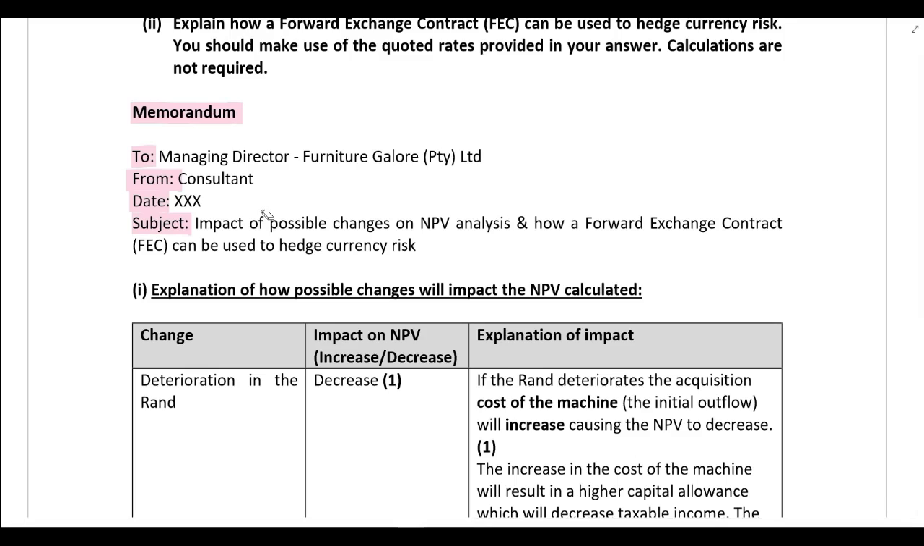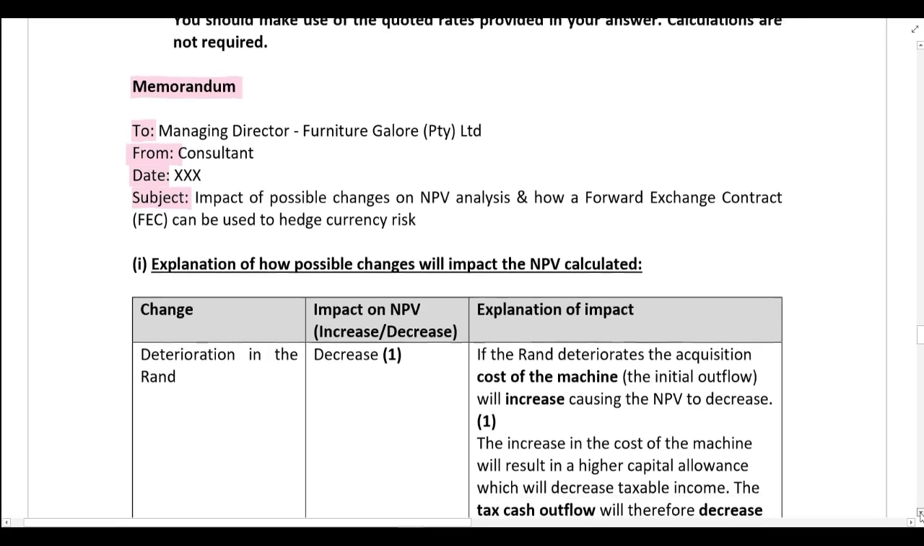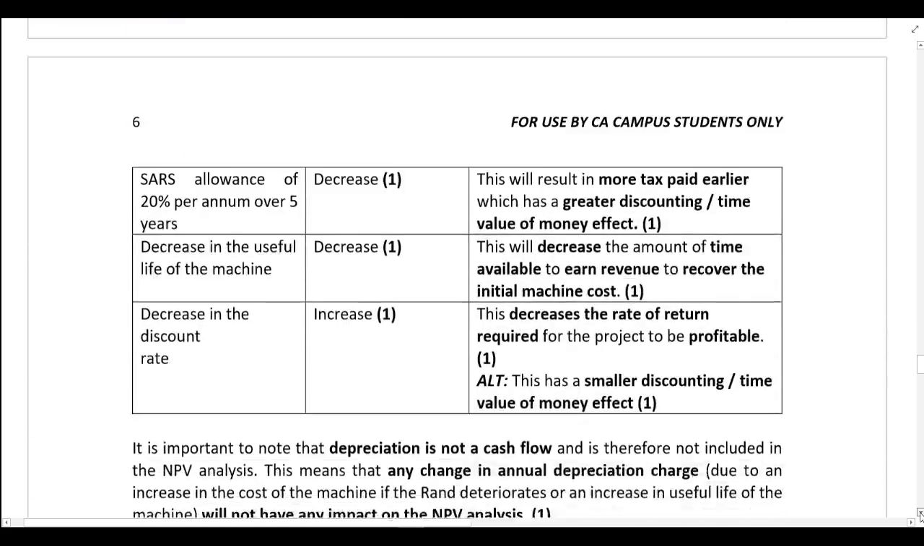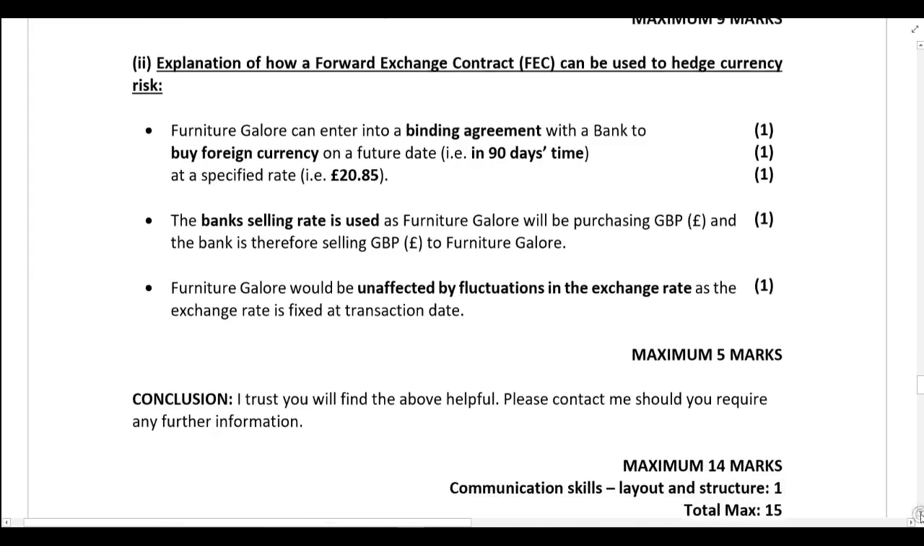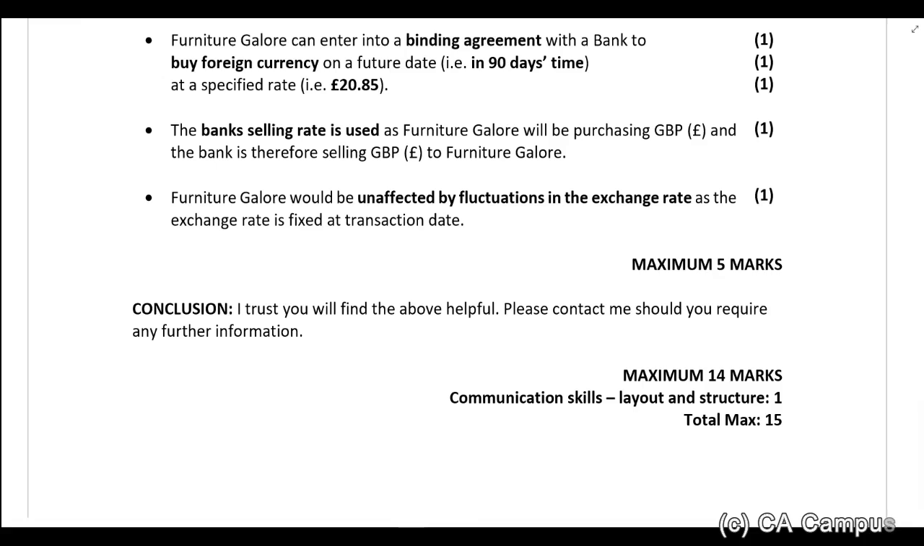You need to explain the impact of possible changes on the NPV that was calculated. So the impact of possible changes on the NPV analysis and how an FEC can be used to hedge currency risk. So that's the subject. Then, please, if you just scroll down, you must also always have a conclusion. So right at the end, you'll see I've got a conclusion over here. You must always have a conclusion. So you can honestly just say, contact me if you need any further information.